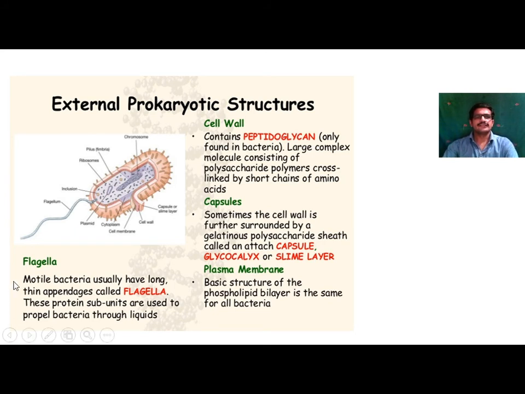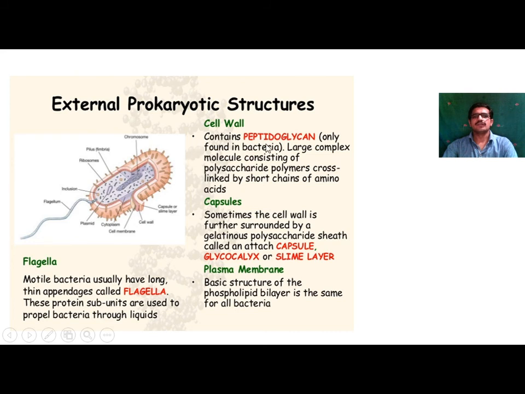Then flagella, which play an important role in movement. Motile bacteria usually have long thin appendages called flagella. These protein subunits are used to propel bacteria through liquid. So the prokaryotic structure consists of cell wall, capsule, plasma membrane and flagella.